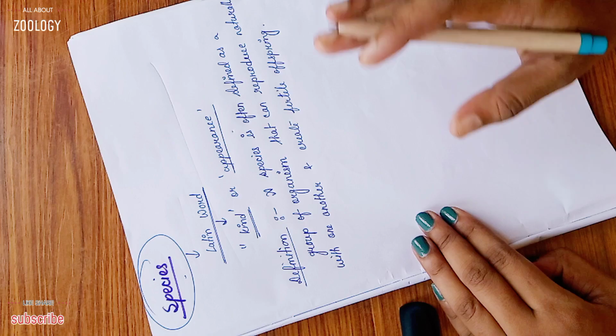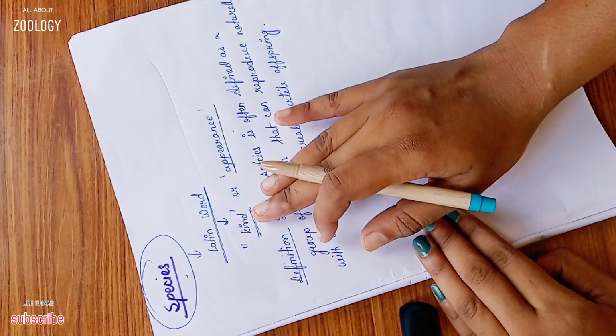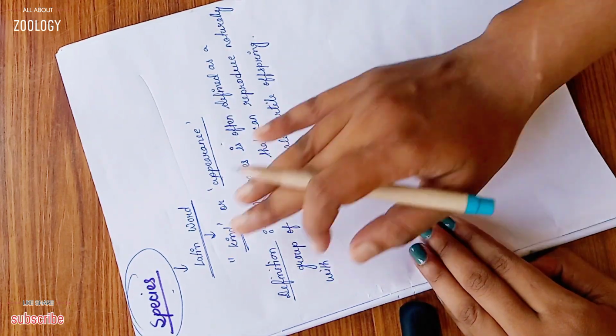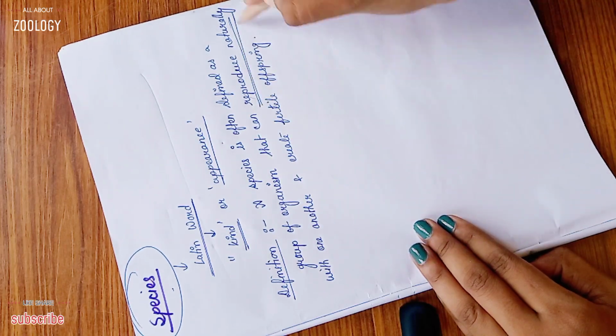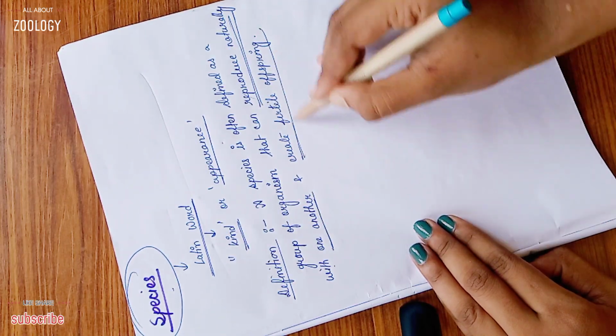Okay, so as we know, the species is a Latin word that means kind or appearance, and the definition of the species is often defined as a group of organisms that can reproduce naturally with one another and create fertile offspring.